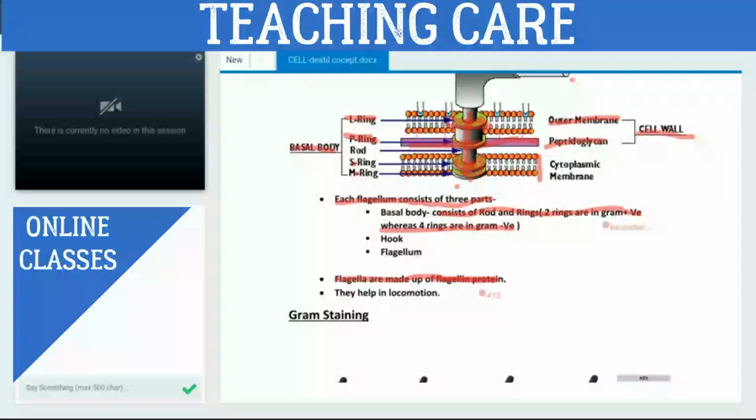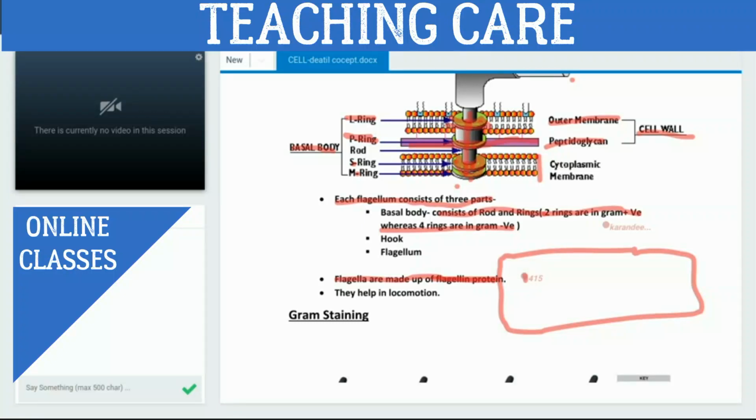So which protein? Tubulin. In eukaryotes, flagella are made up of tubulin. But in prokaryotes, they are made up of flagellin.